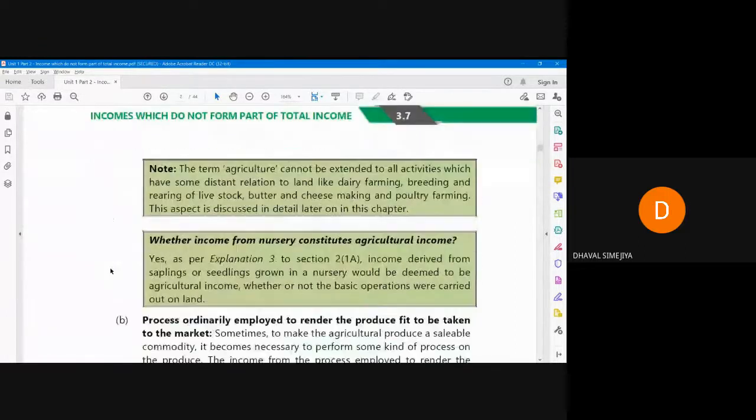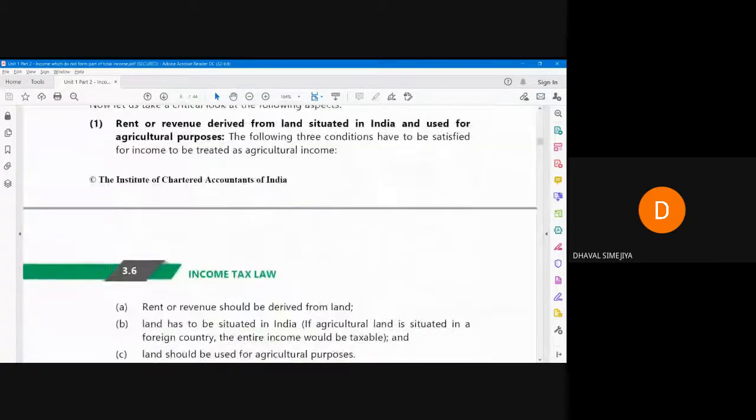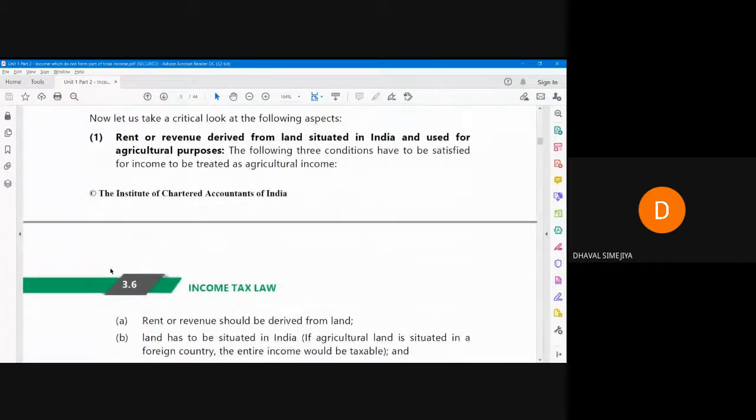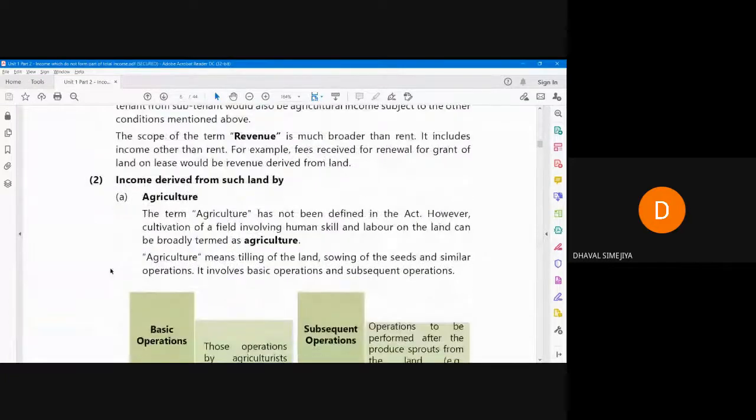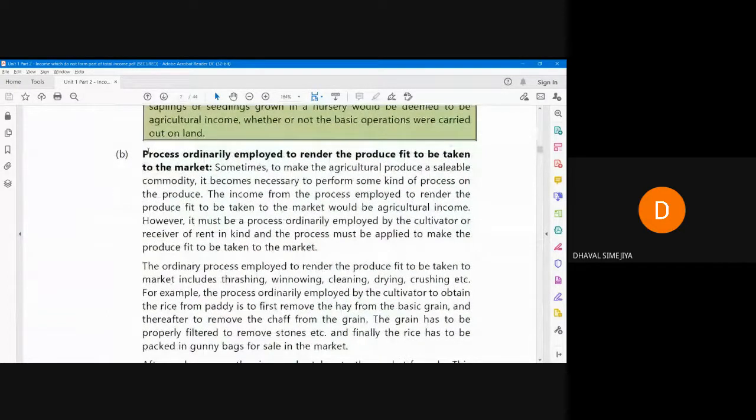Let's read one by one. First of all, we have completed point number A, point number 1. Then next, point 2, that is completed. Now the sub point: process ordinarily employed to render the produce fit to be taken into the market. Sometimes, to make the agricultural produce a sellable commodity, it becomes necessary to perform some kind of process on the produce. The income from the process employed to render the produce fit to be taken into the market would be agricultural